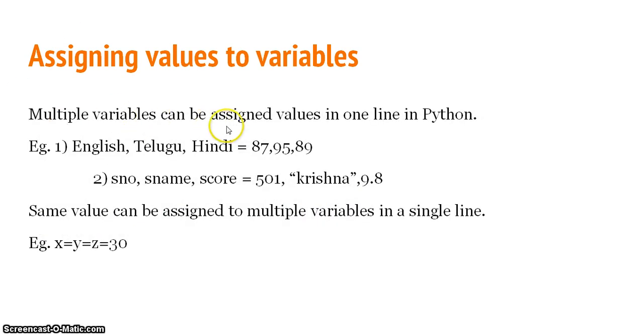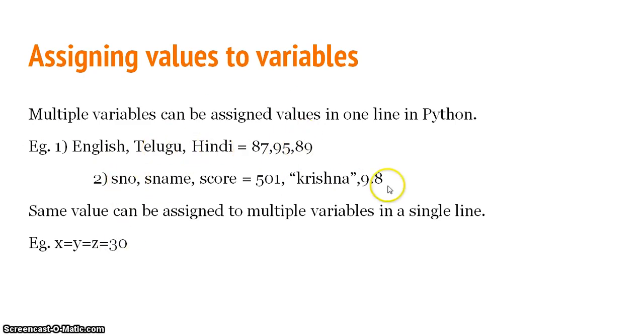Multiple variables can be assigned values in one line in Python. That is, you need not write English is equal to 87, Telugu is equal to 95, Hindi is equal to 89 in 3 different lines. You can write it this way: English, Telugu, Hindi is equal to 87, 95, 89. So English will take 87, Telugu will take 95, Hindi will take 89.